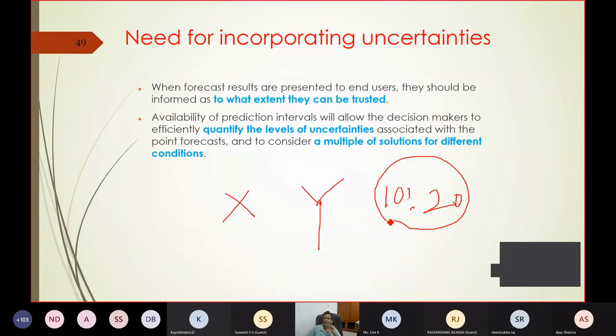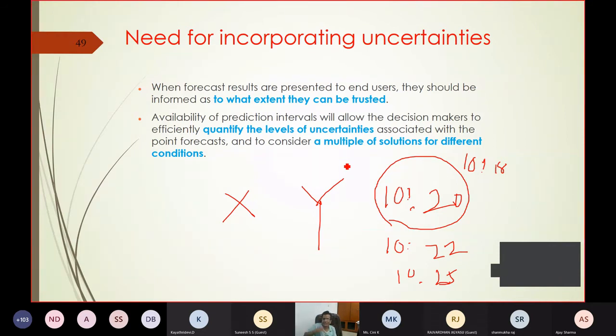And no forecast is associated with 100% certainty. The bus will arrive at 10:20, but the bus may arrive at 10:22, so there is an error of 2 minutes, or it may arrive at 10:18, another error of 2 minutes, or it may arrive at 10:25. I don't know. So every point forecast is associated with an error.